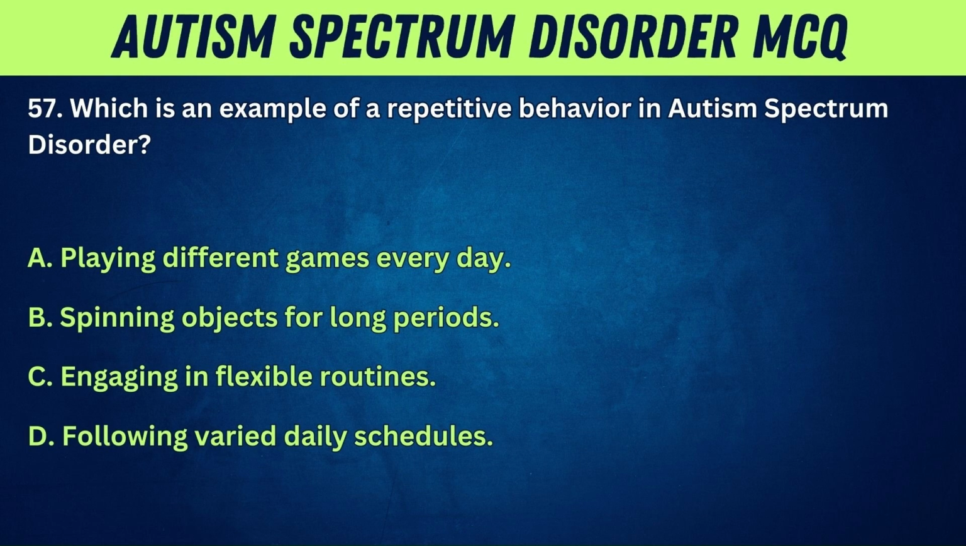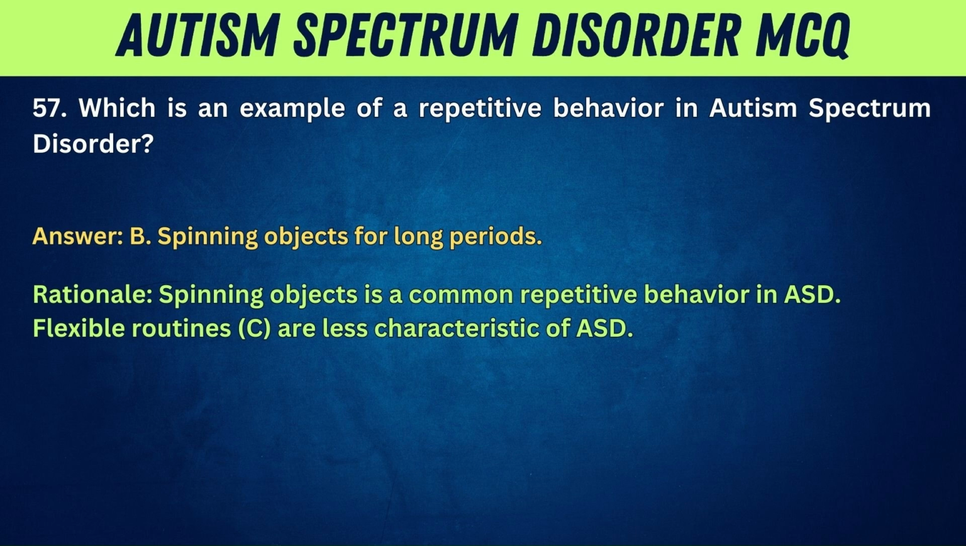57. Which is an example of a repetitive behavior in autism spectrum disorder? A. Playing different games every day. B. Spinning objects for long periods. C. Engaging in flexible routines. D. Following varied daily schedules. Answer: B. Spinning objects for long periods. Rationale: spinning objects is a common repetitive behavior in ASD. Flexible routines, C, are less characteristic of ASD.